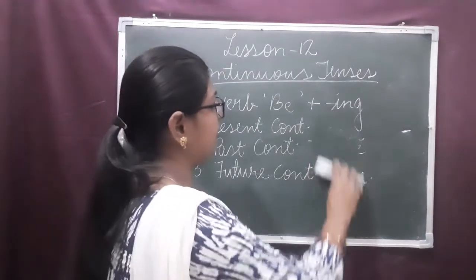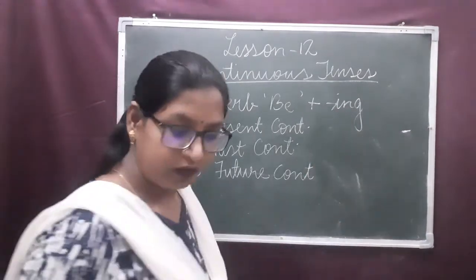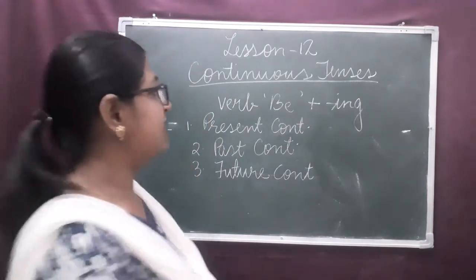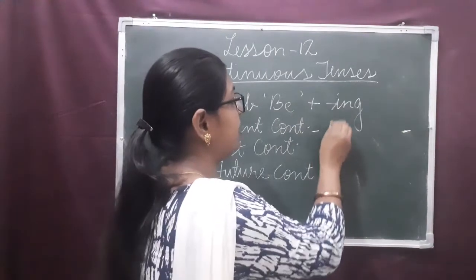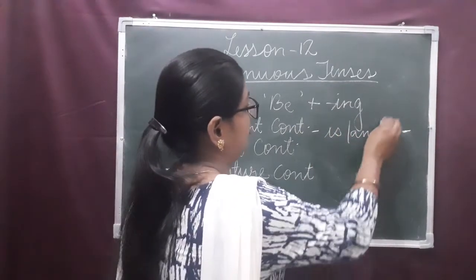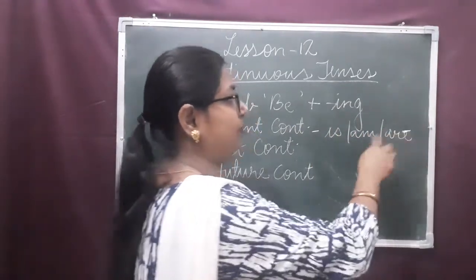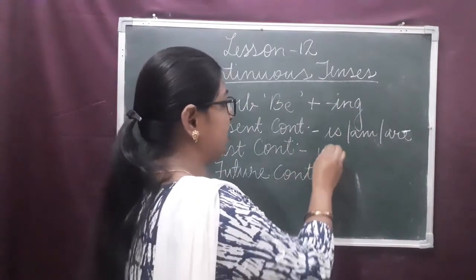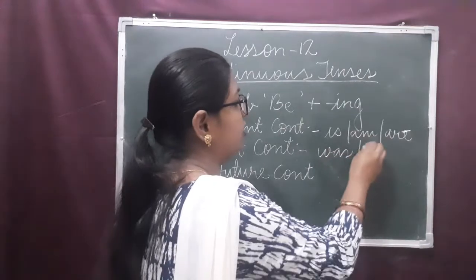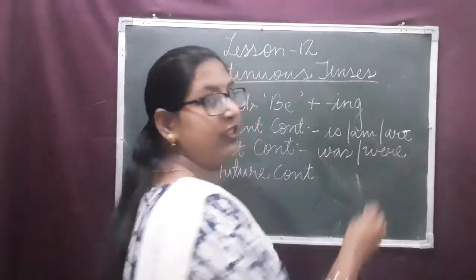And dear children, let's see. In present continuous tense, the be type verbs we use are is, am, or are plus the ing form of the verb. In past continuous tense, we use was or were.